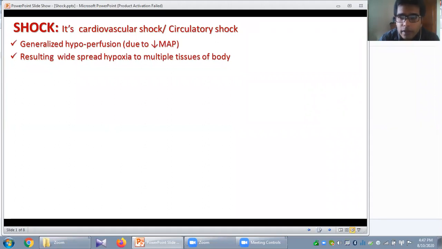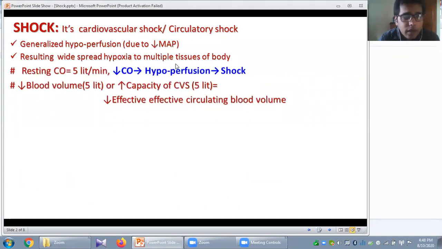So it's not an emotional shock. Actually, I'm talking about cardiovascular shock or circulatory shock. Here you can see the very basic defect in the pathogenesis of shock, that is the generalized hypoperfusion due to reduction of the perfusion pressure or mean arterial pressure. Okay, this results in widespread hypoxia to multiple tissues of the body. If adequate perfusion is not maintained, there will be widespread hypoxia to multiple tissues of the body.